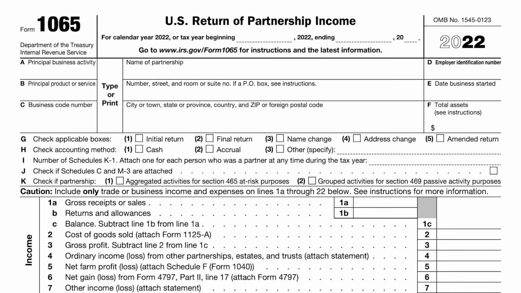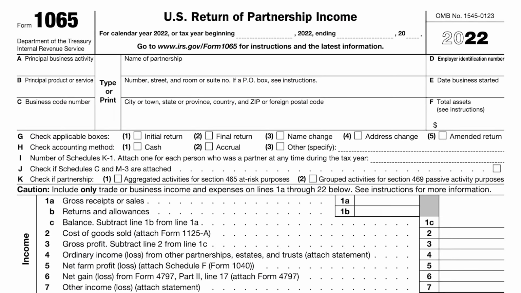Sole proprietorships, all profit and losses go to the one owner. Partnership, profits and losses are reported similarly, but they're spread equally among all the owners. Partnership classification is the default for multi-member LLCs, unless the owners file for a different classification. In this structure, each owner is responsible for paying taxes on their share of the business income at their personal tax rate. The business itself does not pay taxes on its income, but it must file an informational tax return, Form 1065, to report the income, deductions, and credits of the business.